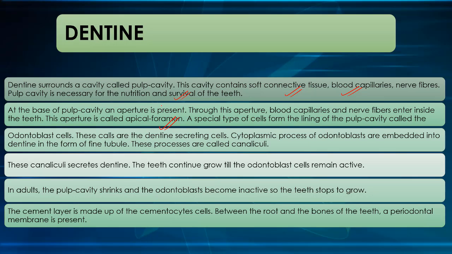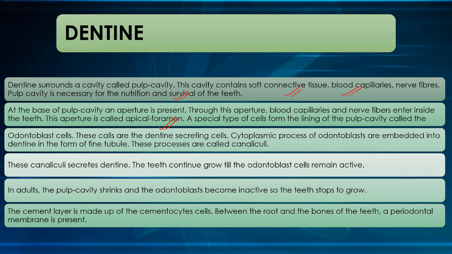A special type of cells from the lining of the pulp cavity are called odontoblast cells. These cells are dentine secreting cells. Cytoplasmic processes of odontoblasts are embedded in dentine in the form of fine tubules. These processes are called canaliculi. The teeth continue to grow as long as the odontoblast cells remain active. In adults, the pulp cavity shrinks and odontoblasts become inactive, so the teeth stop growing.